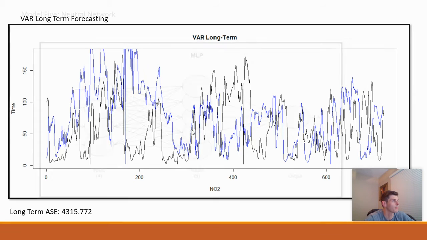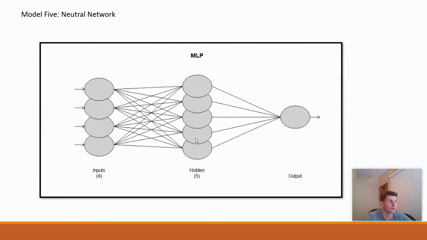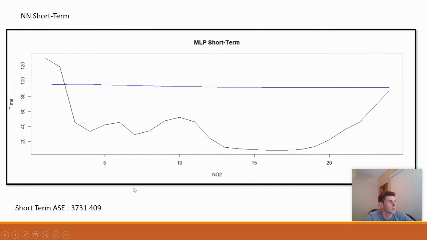For my fifth model, I did a neural network, but unfortunately I wasn't able to utilize all 31,000 records within the data set for this model. Due to computing limitations, I had to only use 5,000 records. As a result of that, the ASE came out to be 3,731, and given the visualization, it makes sense why the ASE is so large.